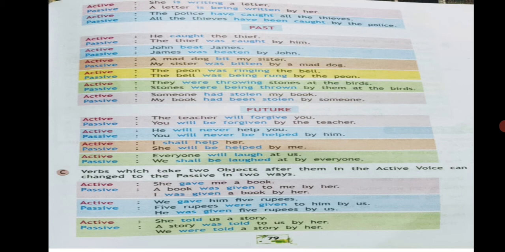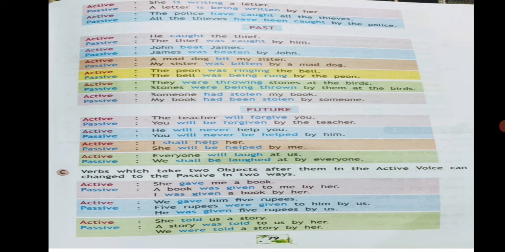Now let's see in the future tense. My teacher will forgive you. You will be forgiven by the teacher. Sorry, the teacher will forgive you. You will be forgiven by the teacher. He will never help you. You will never be helped by him. I shall help her. She will be helped by me. Everyone will laugh at us. We shall be laughed at by everyone.